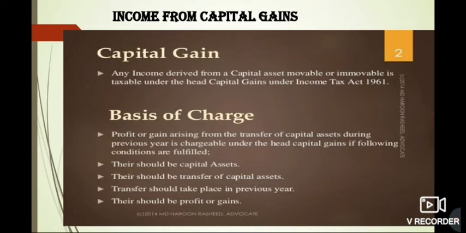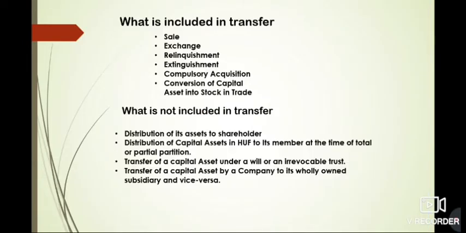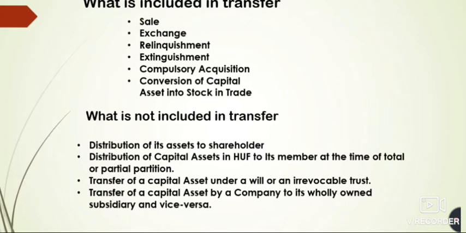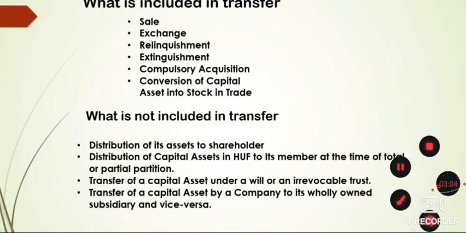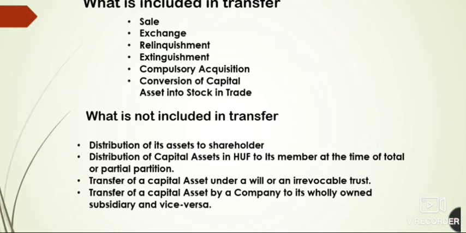Now, what all the things are coming in the transfer head that we need to study here. So what is included in transfer? If you are selling the thing, if you are exchanging the thing, if you are relinquishing, it means you are relieving your rights, you are leaving your rights for the thing. Then extinguishment, then compulsory acquisition, you have taken anything compulsorily. If you are converting the capital asset into stock in trade, then all these heads are included in transfer. Means if all these transactions are being done, then in that case it would be a transfer of a capital asset on which there would be an income from capital gain that we have to charge to tax.